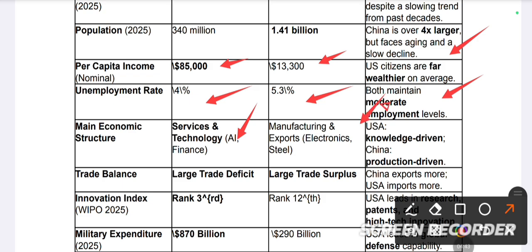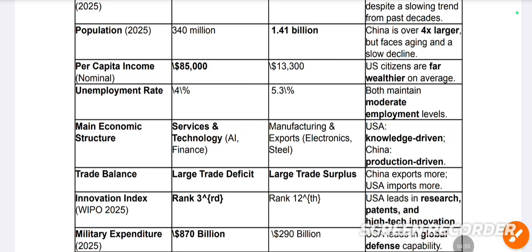Most of the electronic products you see in the market are designed by the United States of America. The USA is knowledge driven, and China is product driven. China knows how to make a product.